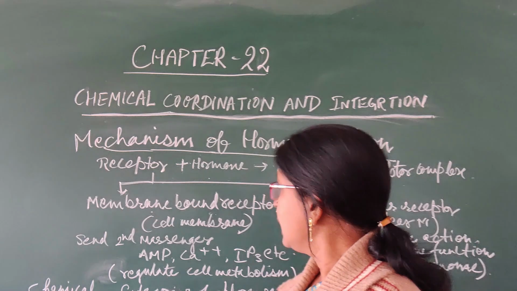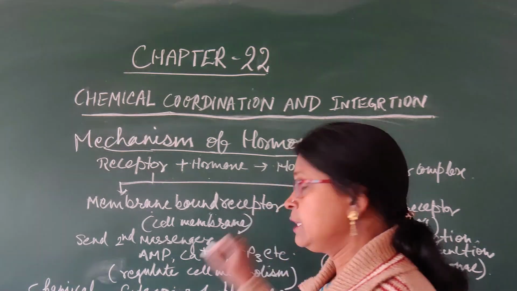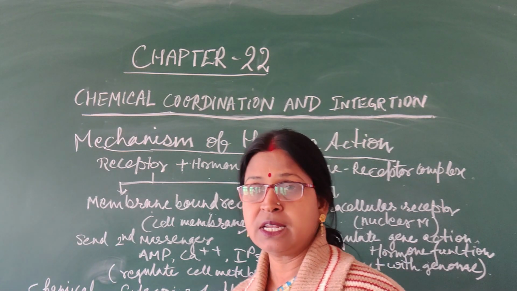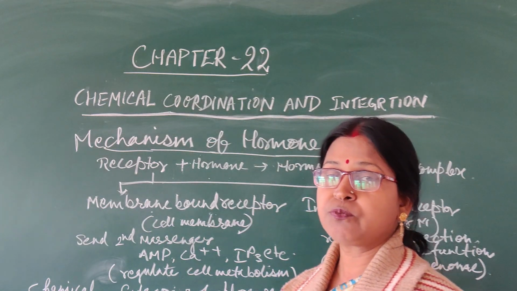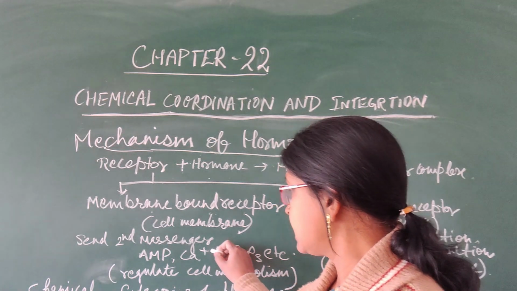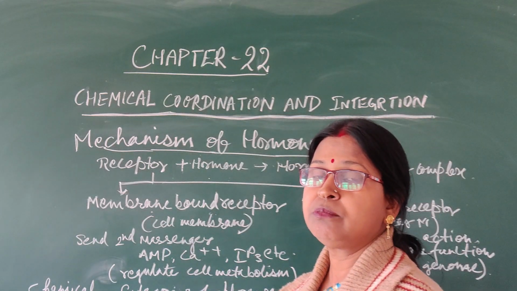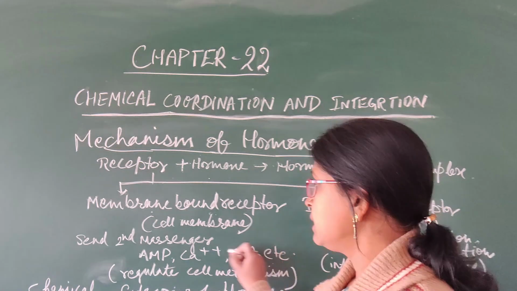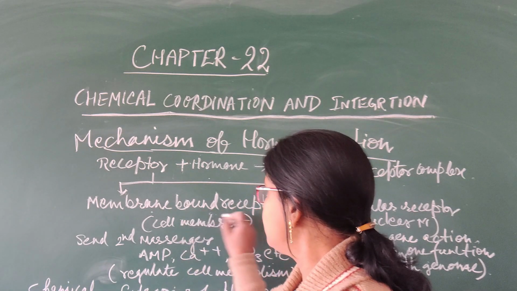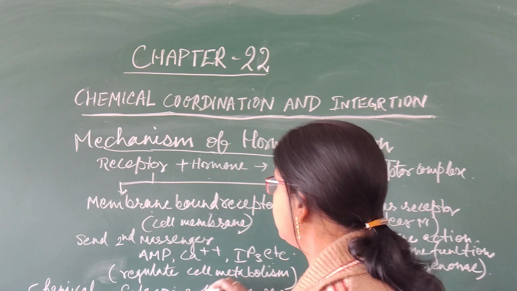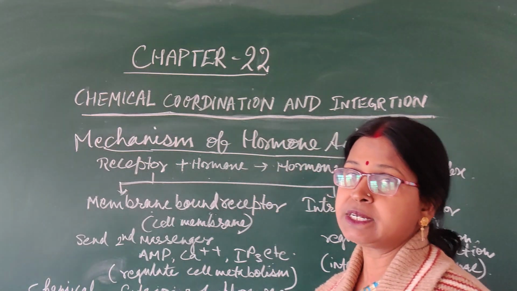Now when the hormone receptor complex forms with the membrane bound receptor, they will usually not enter inside the cell, but they send the second messenger for controlling the metabolism. These second messengers may be cyclic AMP or GMP or calcium ions or IP3 etc. By using these second messengers, these membrane bound receptors along with the hormone help in regulating the cell metabolism.